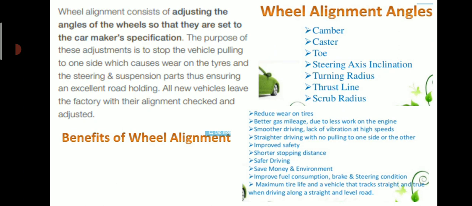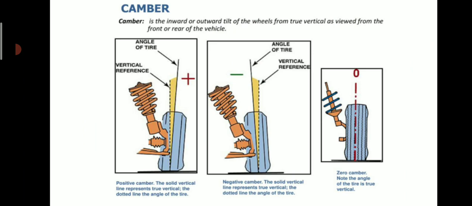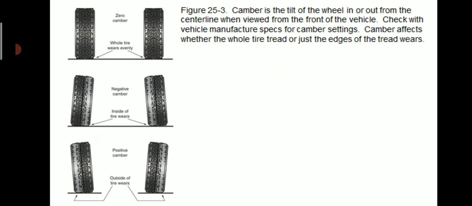So what are the wheel alignment angles? Camber, caster, toe, steering axis inclination, turning radius, thrust line, and scrub radius. Camber is the inward or outward tilt of the wheel from true vertical when viewed from the front or rear of the vehicle. So in this figure you will see this camber. Already we have seen this concept in previous presentation. So this is a camber.